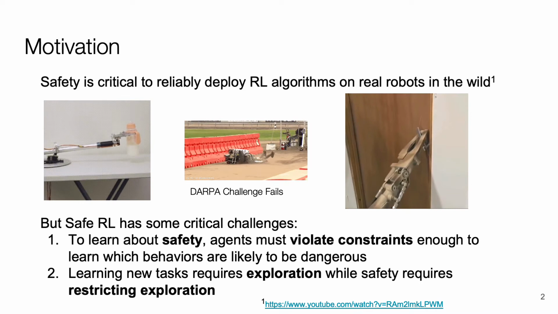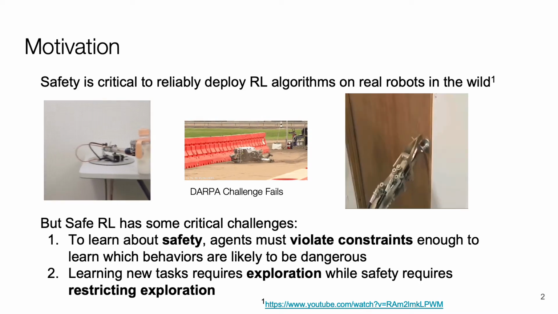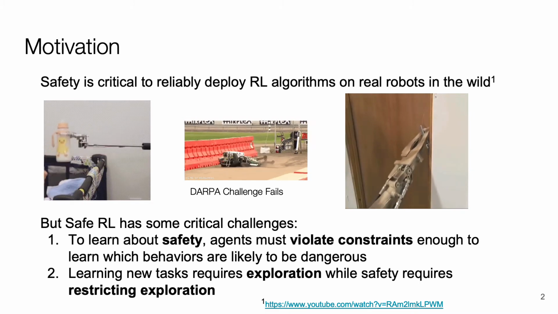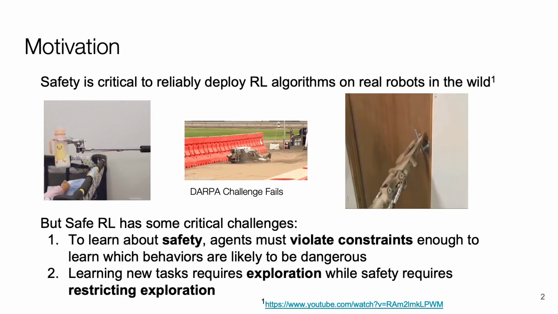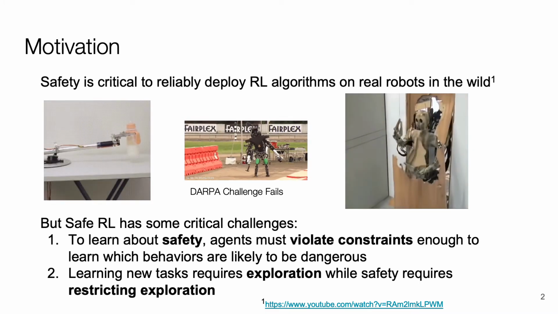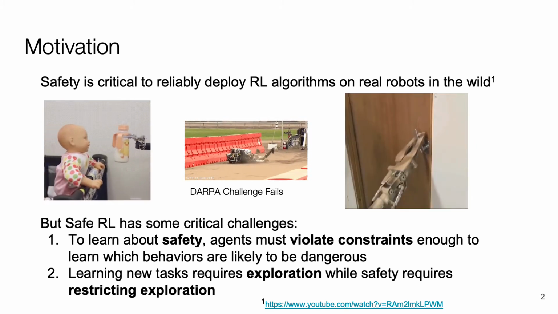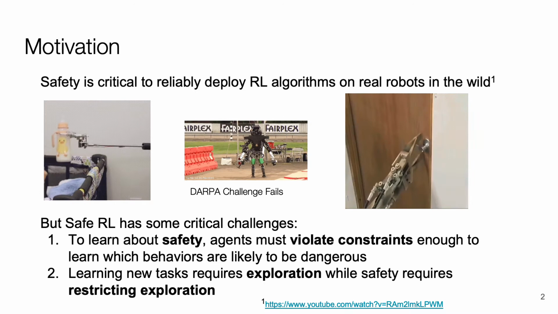Safe learning is challenging because to learn about safety, the agent necessarily has to experience or observe constraint violations to learn what types of behaviors are unsafe, and learning new tasks from scratch necessarily requires extensive exploration of the environment. This can often be directly at odds with safety, since safety requires limiting exploration.